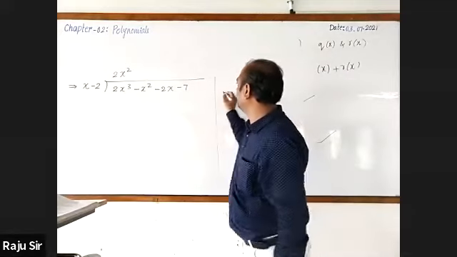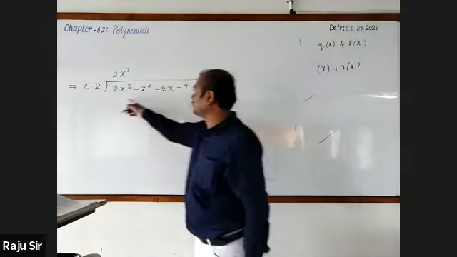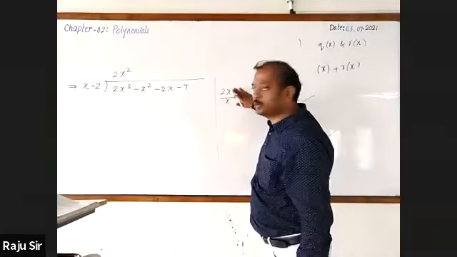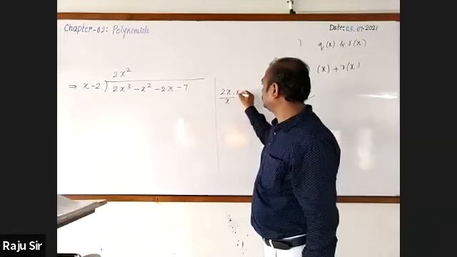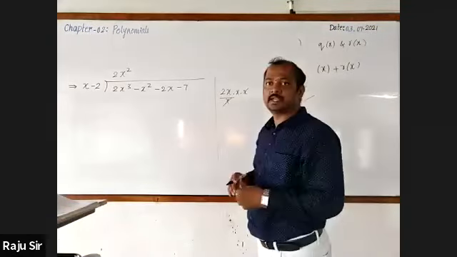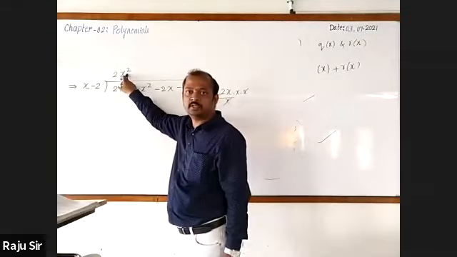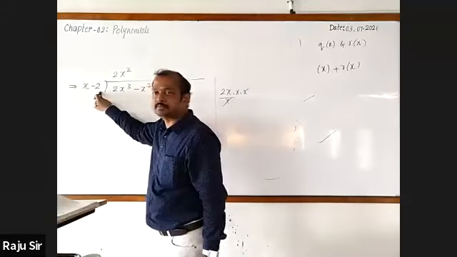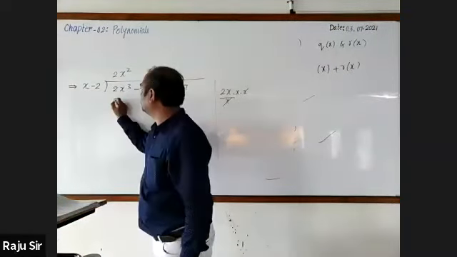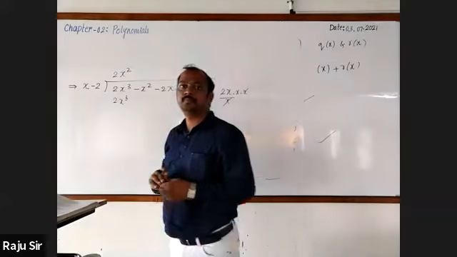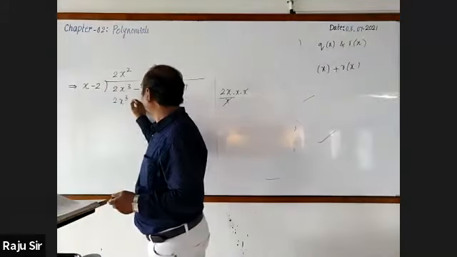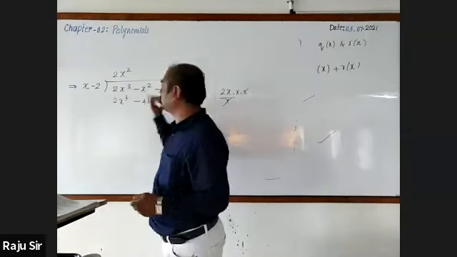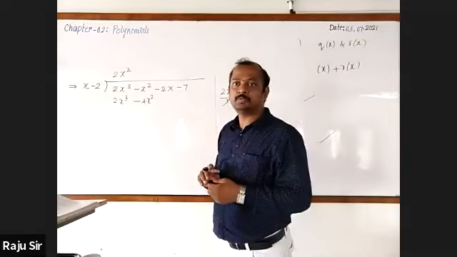In the working column, we write the first term 2x cube and the first term of the divisor, x. X cube can be written as x into x into x. Here x and x get cancelled. It is 2x square. That should be written here. Now, go for multiplying 2x square with both the terms. 2x square into x is 2x cube. Next, 4 into x square will be minus 4x square.